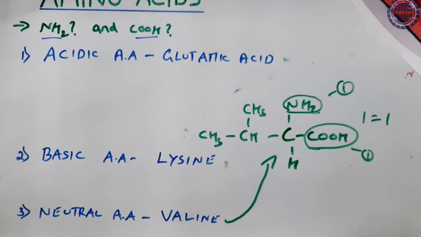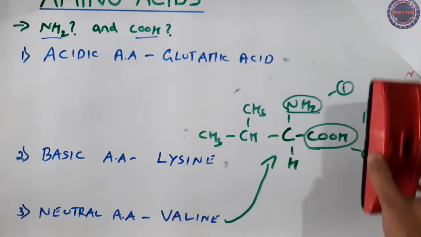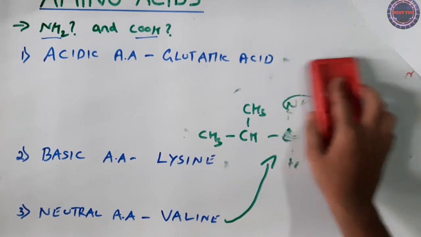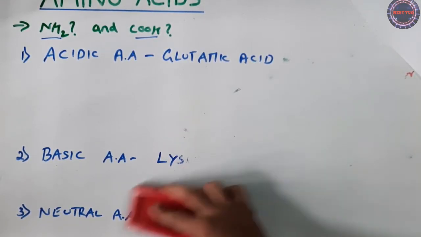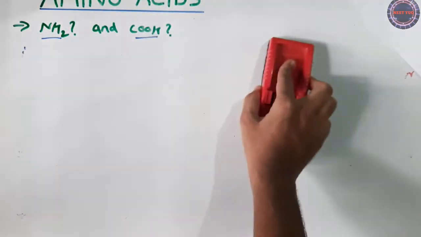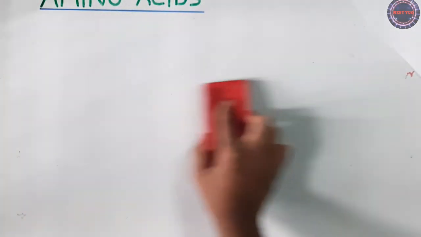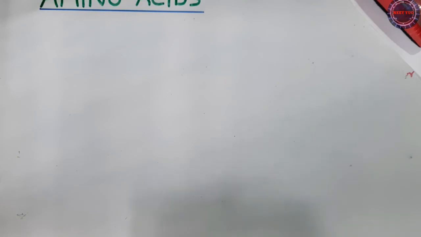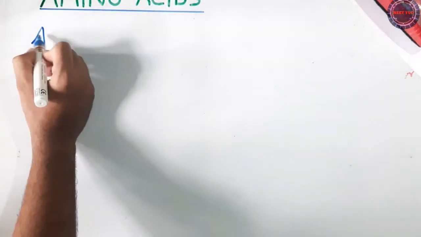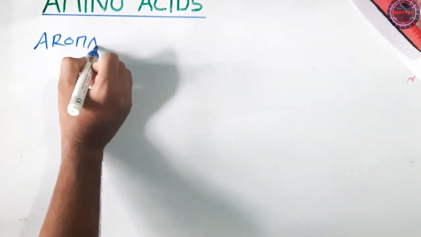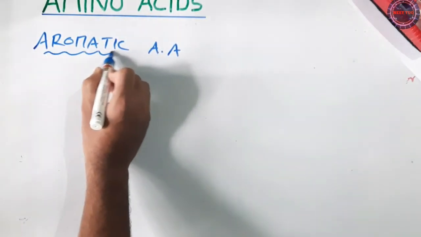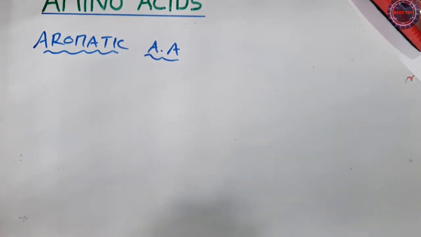Okay, so now let us go further. That is actually the classification of amino acids based on the ring structure, that is, we call them aromatic amino acids. Okay, so now further we'll talk about the classification, and let me just give the name for that, that is aromatic amino acids. Okay, so what are these aromatic amino acids?